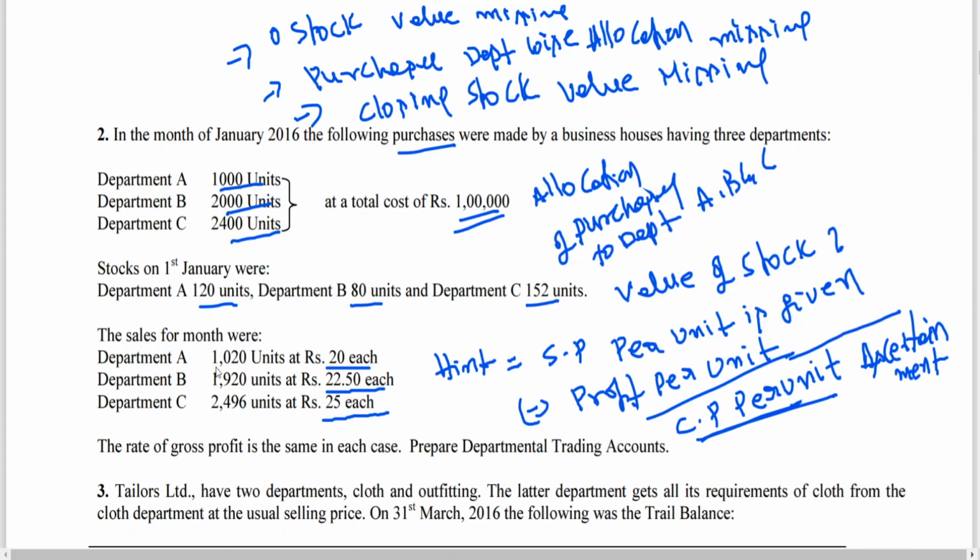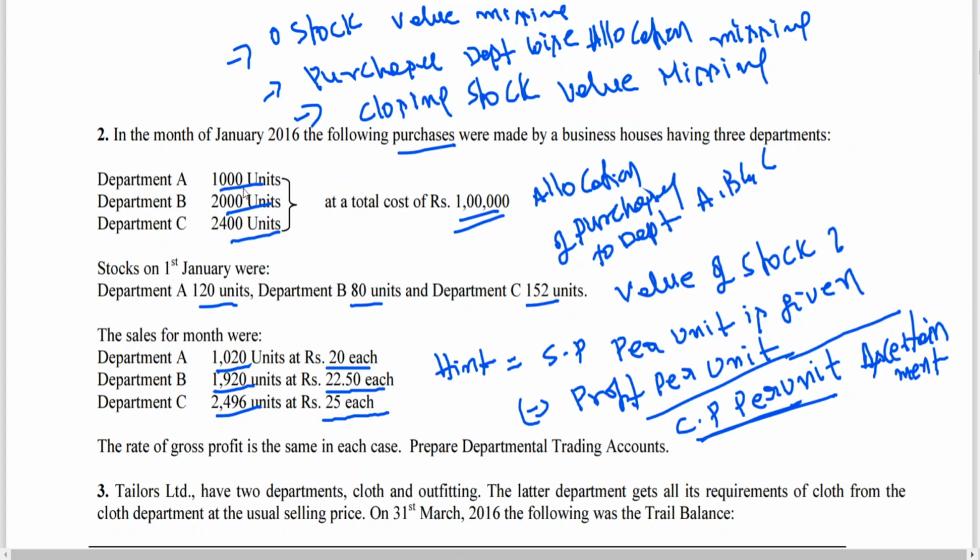I got sales. Okay, sales minus purchases. If both are equal, this is 1020 units, 1920. If both are equal, I can find out profit, no? Selling price of purchased units minus cost price of purchased units. I got cost price of purchased units, 1 lakh. If I can get cost price of purchased units, that is 1000 units plus 2000 units plus 2400 units. Am I right? I got the purchase price of these units.